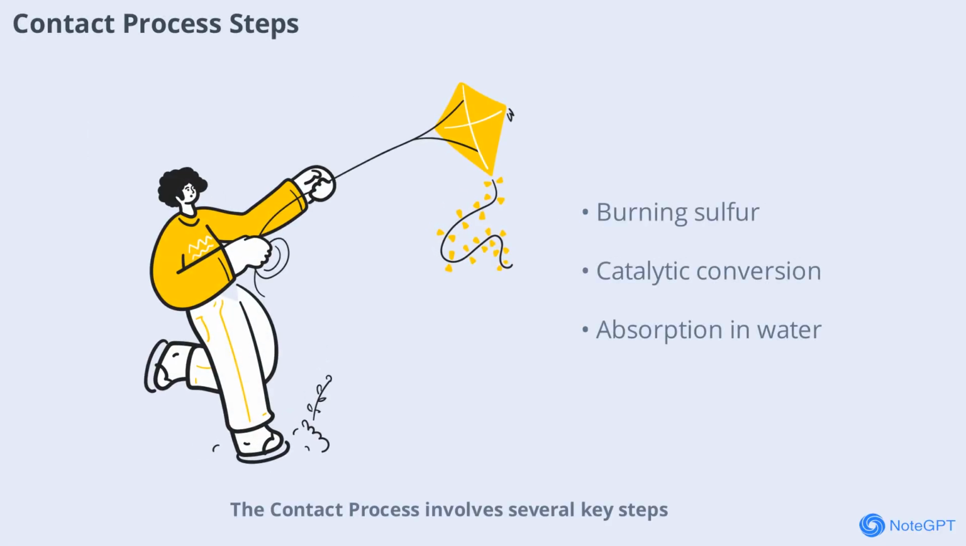use. The contact process involves several key steps: burning sulfur or sulfide ores to produce sulfur dioxide, converting sulfur dioxide to sulfur trioxide using a catalyst, and finally absorbing sulfur trioxide in water to form sulfuric acid. Each step is carefully controlled to maximize yield and minimize environmental impact.